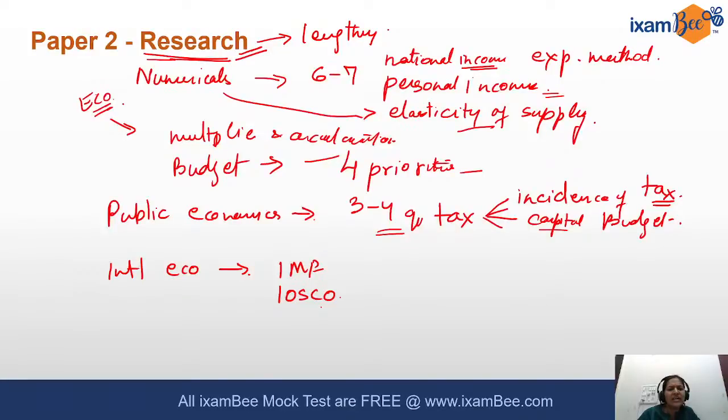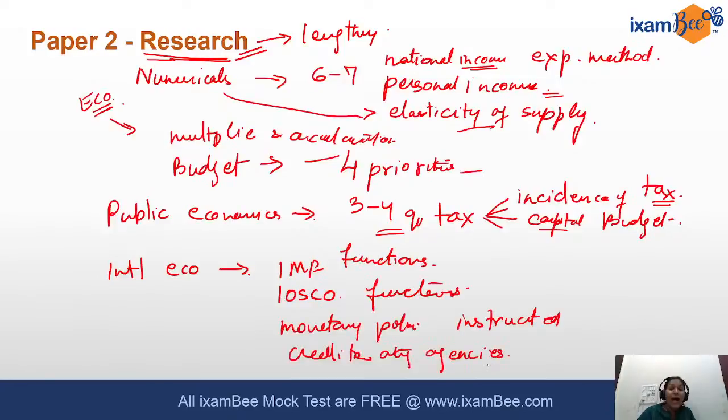There was one question related to credit rating agencies. Credit rating agencies, again a topic which we had highlighted in the class that it is important. Credit rating agencies are getting a lot of preference by SEBI. They have been put in highlight, to identify the usage of IPO proceeds, right? So that time I had been saying credit rating agencies will be important. So credit rating agencies, there was a question related to which one is not a feature. Again, it was a statement based question asking which one is not a feature of the credit rating agencies.